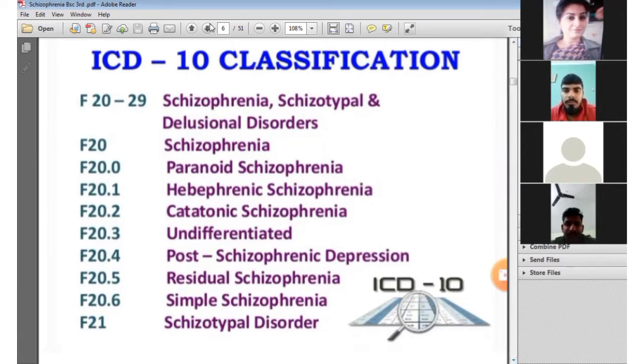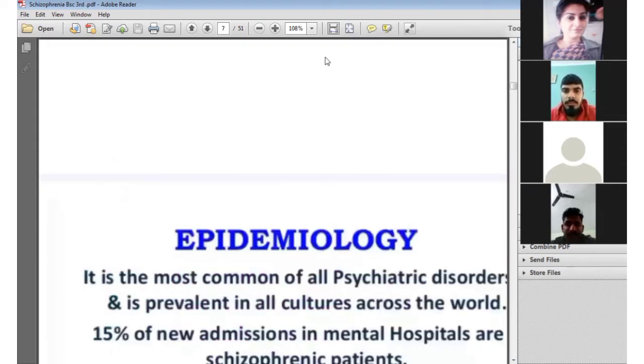So this is a detailed description according to the International Classification.